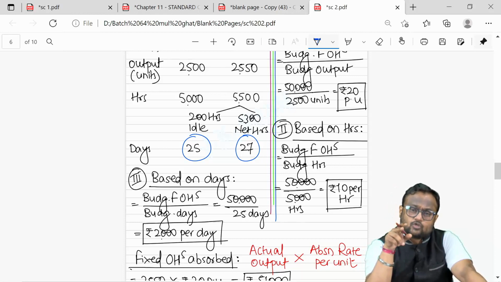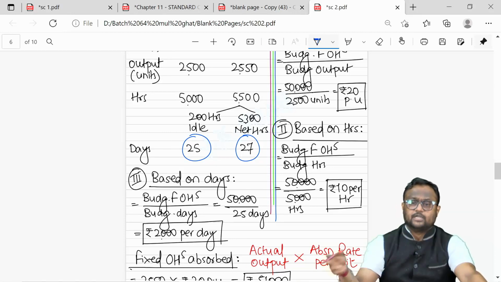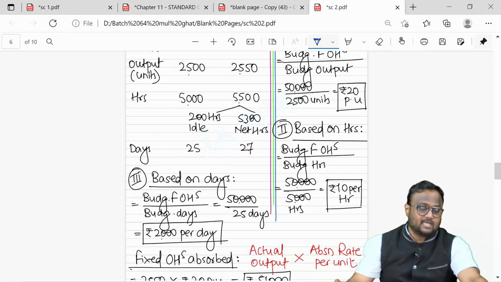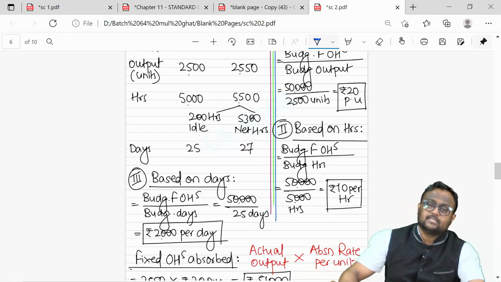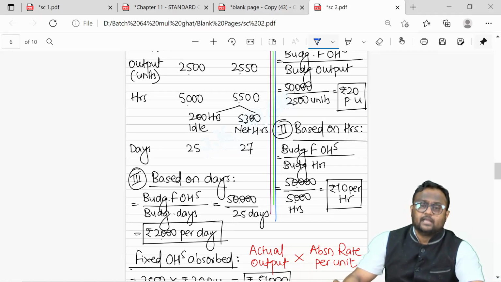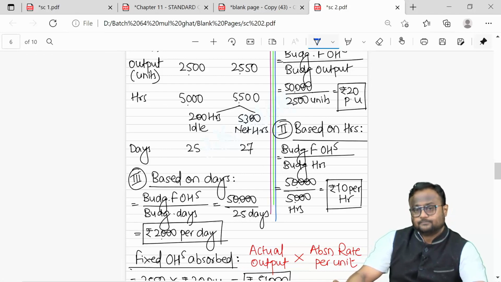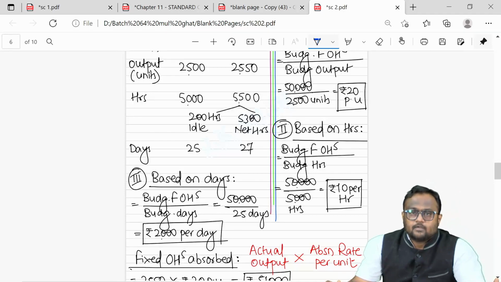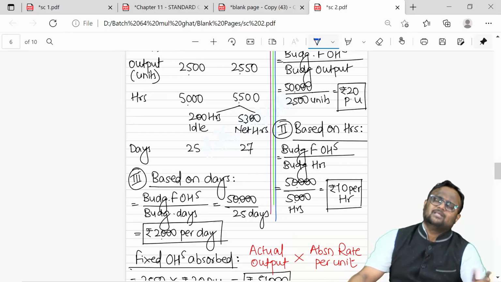And calendar variance talks about excess utilization in terms of days. Instead of utilizing 25 days, I utilize 27 days. Guys, your fixed cost is a period cost. Once it is incurred, it will be incurred in the next period. So if it is a per month rent, it will be incurred in the next month, irrespective of how many days you are working in the current month. You thought of working for 25 days, you work for more than 25 days, that doesn't matter to the landlord. No, he will be charging you for 1 month. So unless you cross 1 month, he is not bothered.